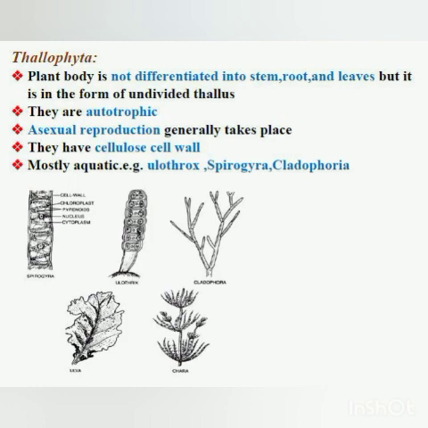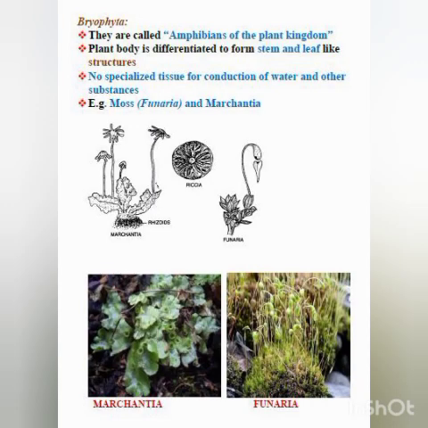The examples, you can see in the slide: Spirogyra, Ulothrix, Cladophora. These are the examples of Thallophyta. You can see that there is no root in the Spirogyra, no stem, no leaf, so they are not differentiated into these structures. And in the Spirogyra the chlorophyll is there and it is green in color, means it can perform photosynthesis.